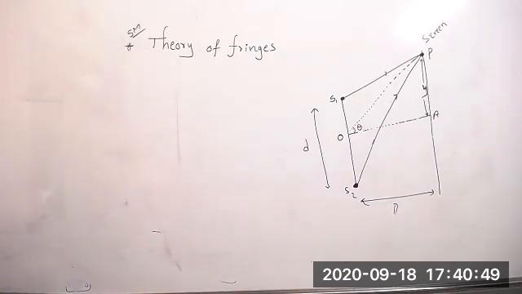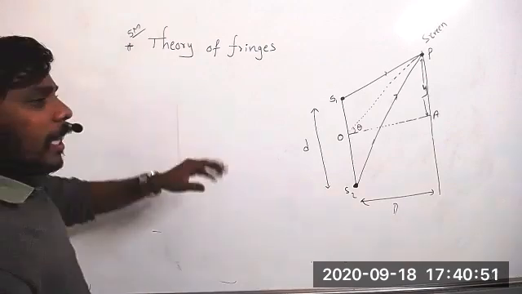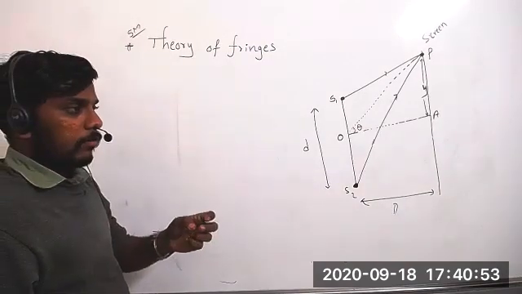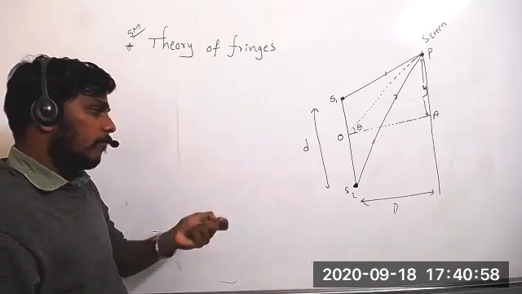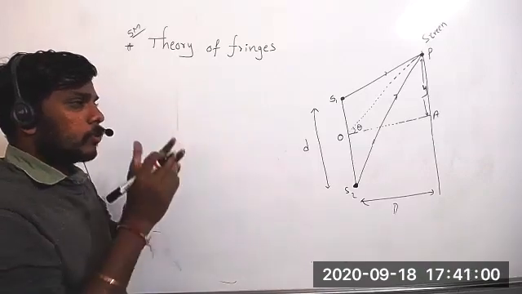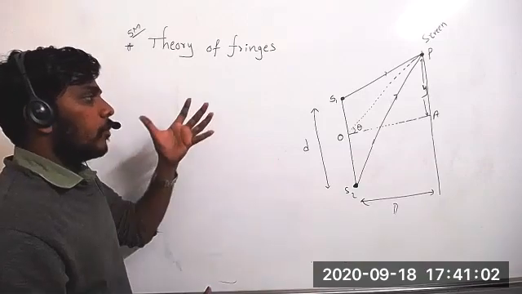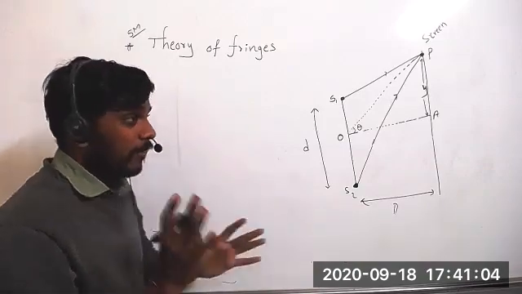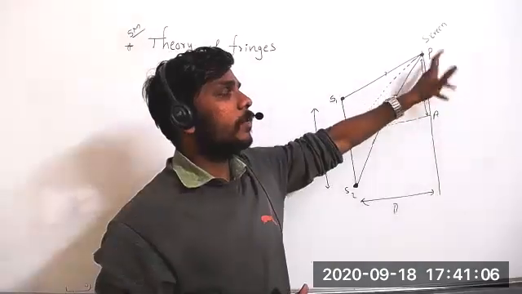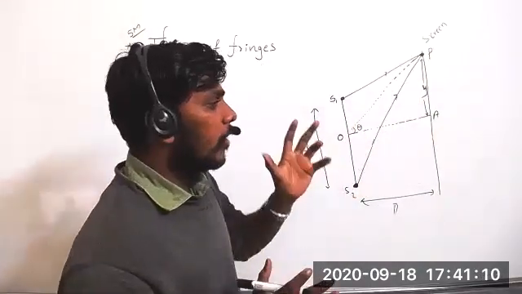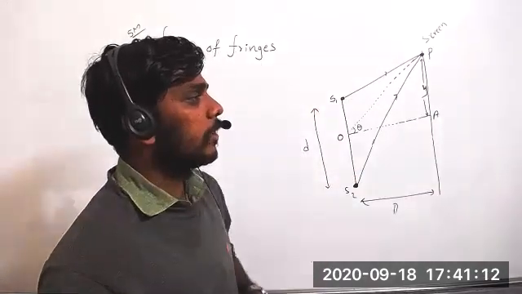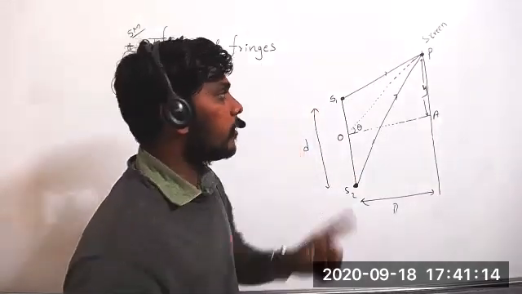Yes, sir. Now see, one approximation or one assumption. First assumption: even when you are solving problems, or when you are writing the answer, what we have to find is whether this point is a bright fringe or a dark fringe. So what you have to assume, assumption or approximation. First approximation.